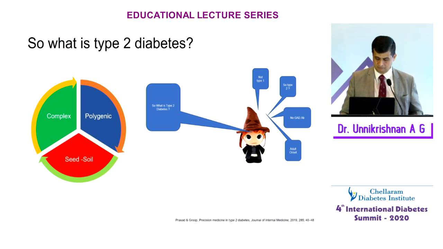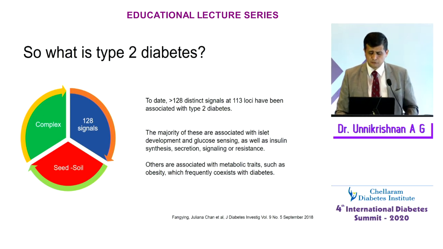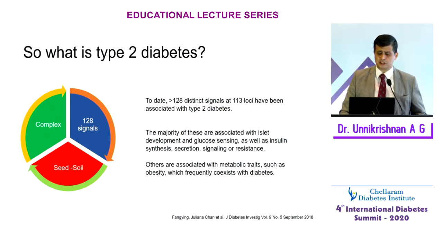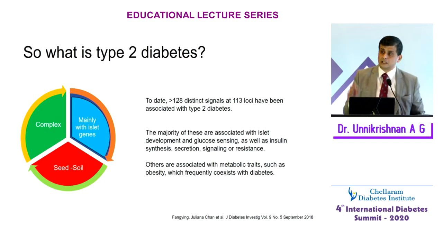It's polygenic. To date, there are more than 128 distinct signals at 113 loci which have been associated with type 2 diabetes. The majority of these are related to islet sensing, glucose sensing, islet synthesis. There are some genes related to signaling and resistance as well. There are, of course, others associated with metabolic traits such as obesity, which correlate with diabetes. So type 2 diabetes is heterogeneous, and there are many genes, and we cannot say that this one gene is responsible for type 2 diabetes unless we find that particular gene and say that gene and only that gene is a cause of diabetes.